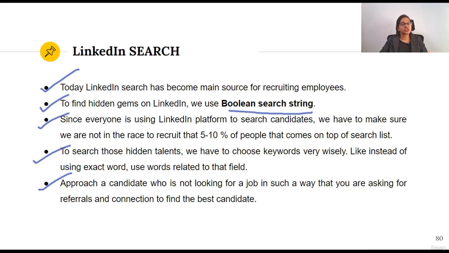While doing your analysis, you may find some great candidates or talents, but they are not actually looking for any kind of opportunity. We should approach them, but in a way that we are not just asking them to join our company, but asking them to give a referral. In this way, they will come to know about your company and that there is a vacancy. If they want, they can join us, or they can refer some of the best talent that they know. So this is also a great recruiting method.